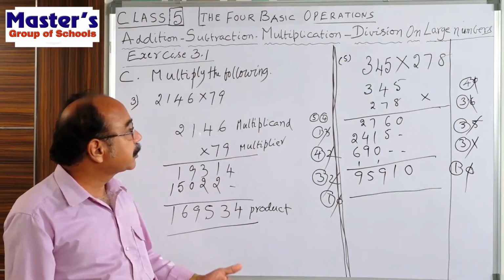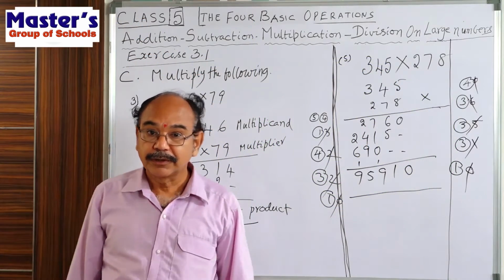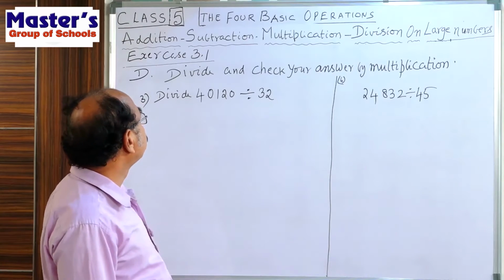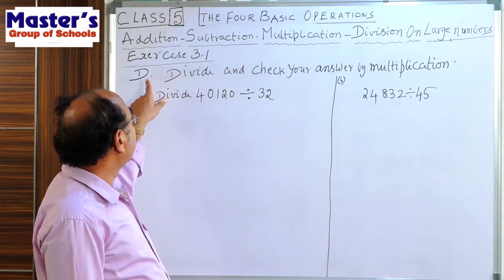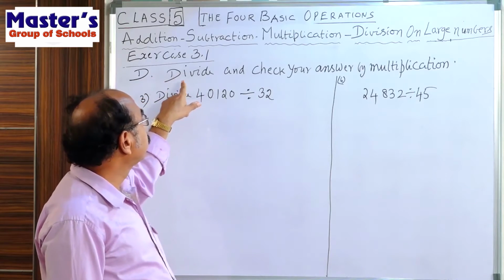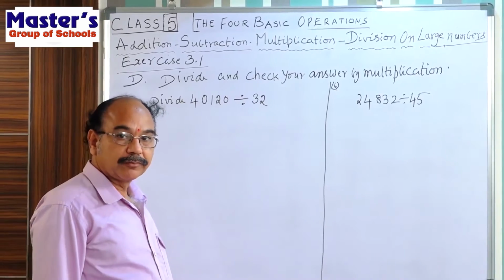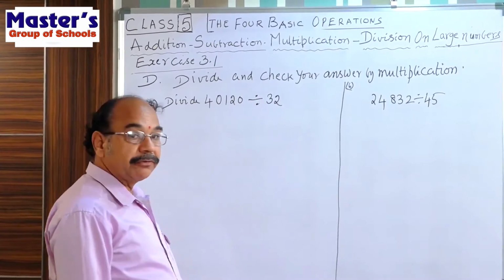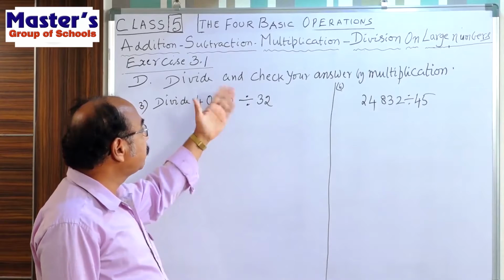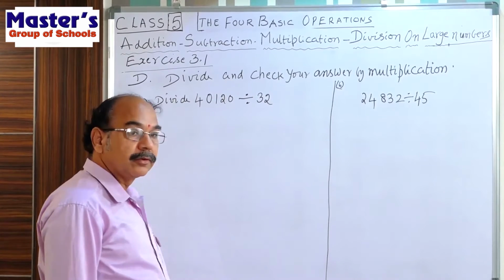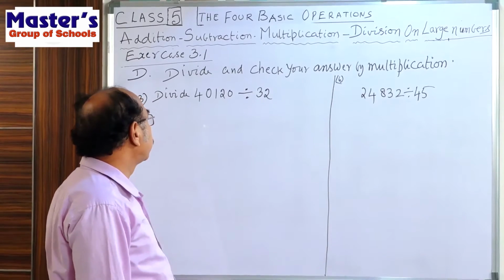Now we go to the next item. Division. Now we are going to the division one. Under section D, divide and check your answer by multiplication. Show the division, and after the division, check your answer by multiplication.